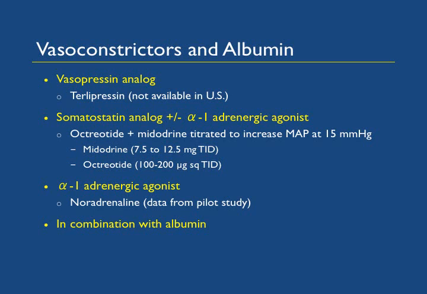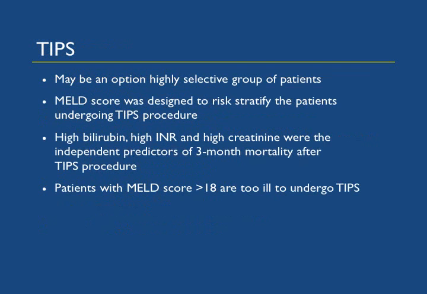There is some data in the form of a pilot study which has shown that noradrenaline in conjunction with albumin can also reverse hepatorenal syndrome. TIPS may be an option in a very highly selective group of patients. As you know, the model for end-stage liver disease score, also called the MELD score, was designed to risk stratify patients undergoing the TIPS procedure. High bilirubin, high INR, and high creatinine were the independent predictors of 3-month mortality after the TIPS procedure. So anybody who has a high MELD score, or high bilirubin, high INR, and high creatinine, is not a good candidate for the TIPS procedure. Patients with a MELD score greater than 18 are too ill to undergo the TIPS procedure.